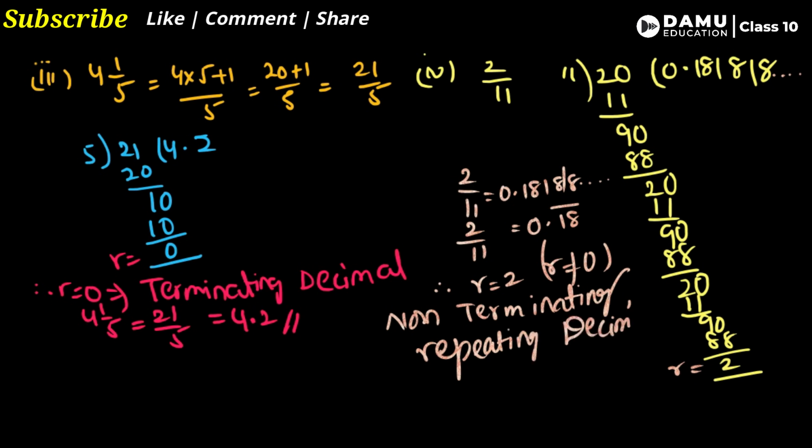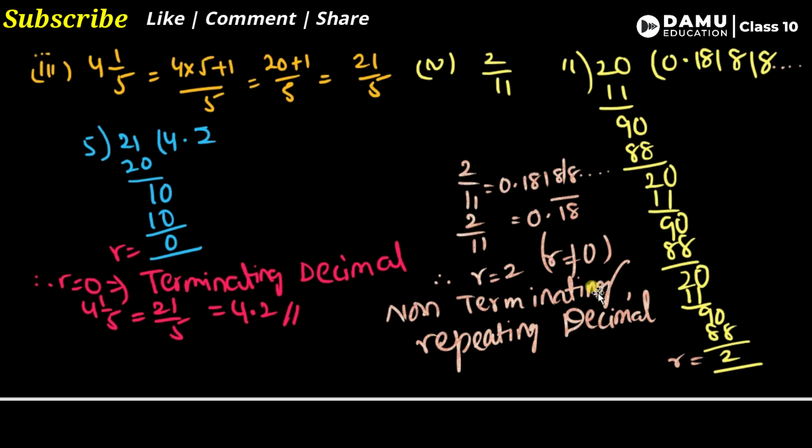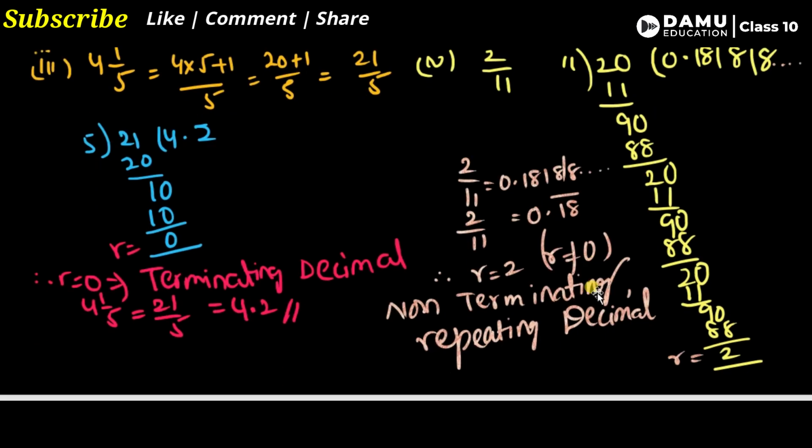Repeating decimal means, is that a rational number or not? Yes, it is a rational number. Why? Because it is repeating but non-terminating. If it is non-terminating and non-repeating, it is irrational. So for this we can say it is a rational number. This is the way to find.